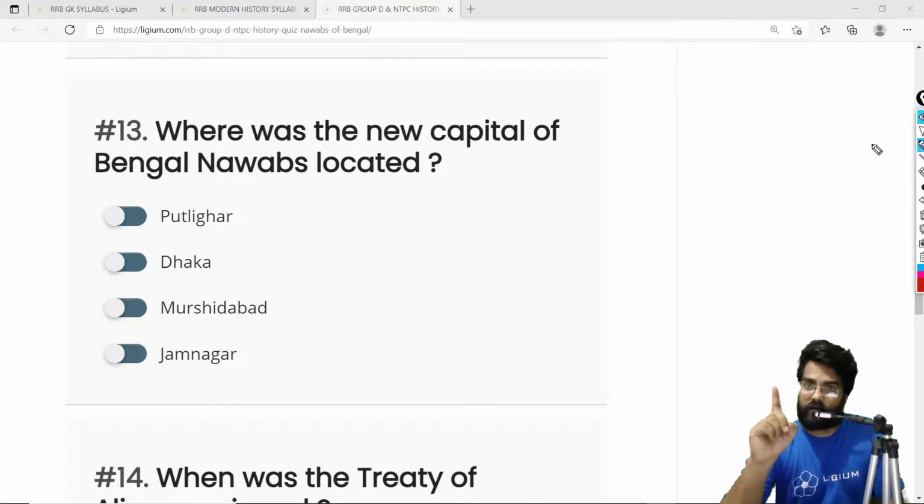And he was actually right. He was very smart. He knew that these foreign powers had inferior designs. So that is why he established his own capital at Murshidabad, where he could look at the activities of the British and other foreign European powers. So the correct answer is Murshidabad.